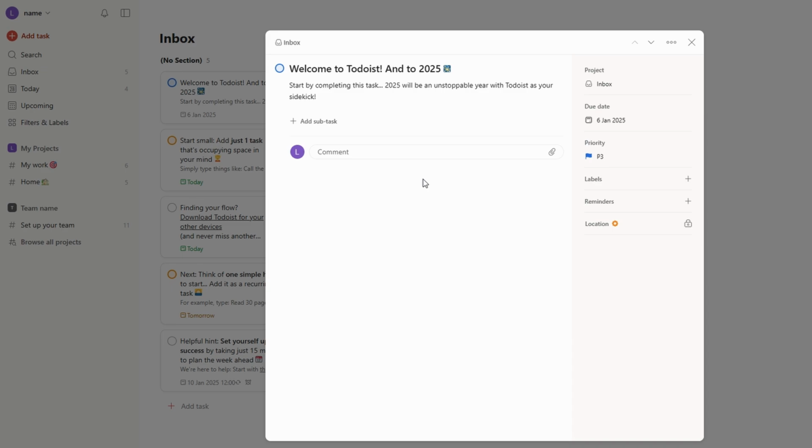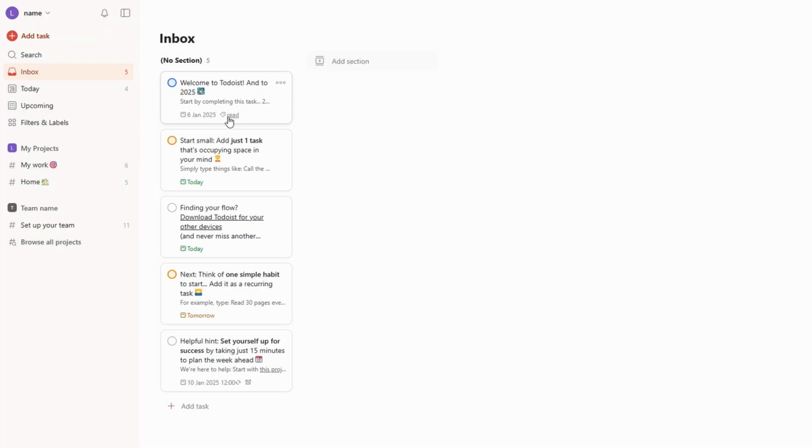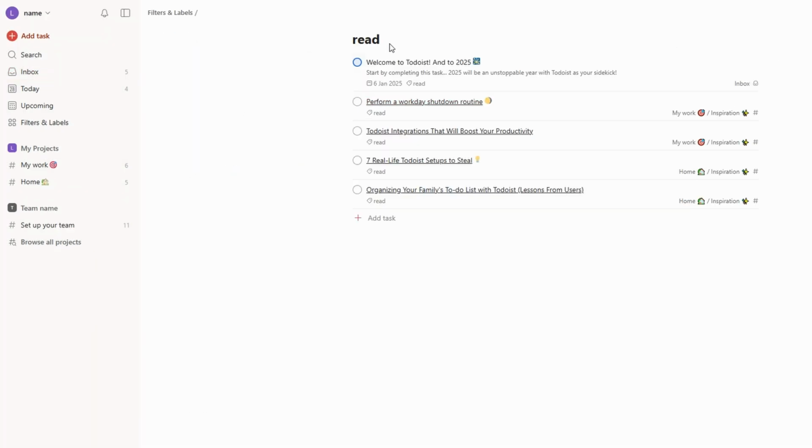Labels and filters in Todoist are incredibly useful features that help you keep your tasks organized and easy to find. Labels act as customizable tags that you can attach to tasks. This allows you to group similar tasks together based on certain characteristics, such as high priority, urgent, or work-related. For example, you might have a marketing label for all tasks related to campaigns, or a follow-up label for tasks that require checking in with clients.